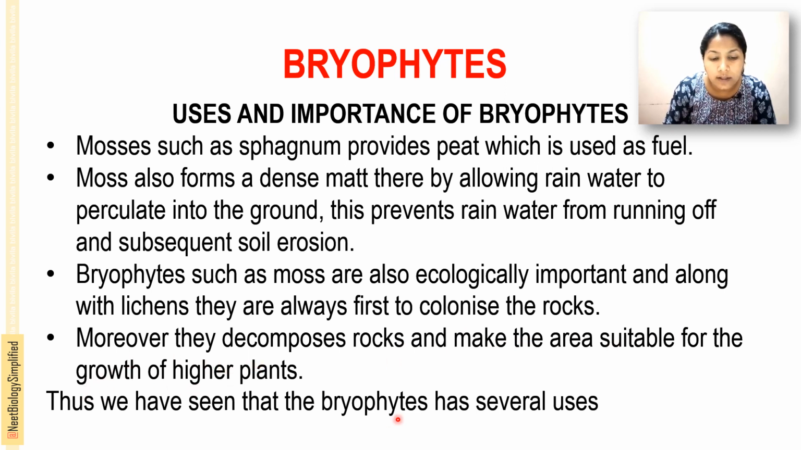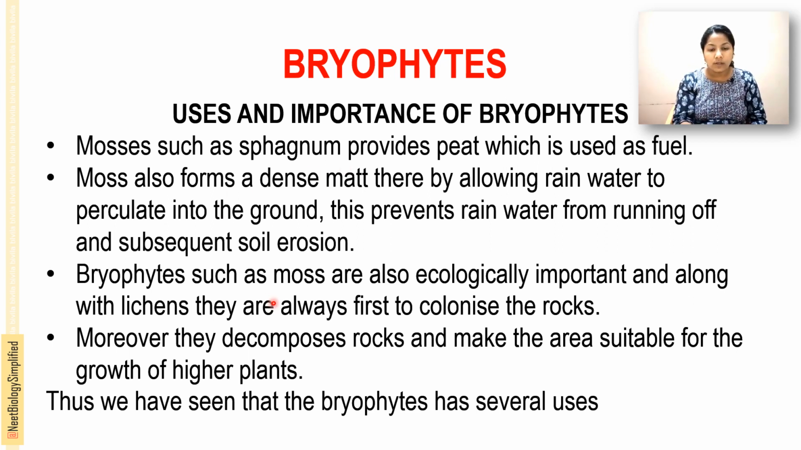Thus, we have seen that bryophytes have several uses. Mosses such as sphagnum provide peat, which is used as a fuel. Mosses also form a dense mat, allowing rainwater to percolate into the ground, and this prevents the rainwater from running off and subsequently prevents soil erosion. It holds the soil and the water there and lets it percolate into the ground.